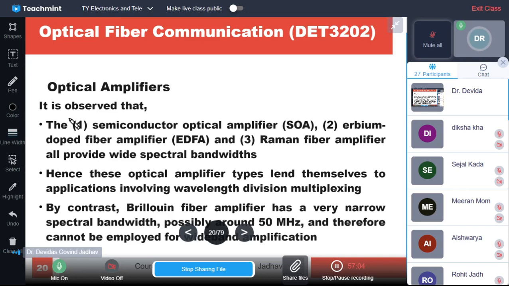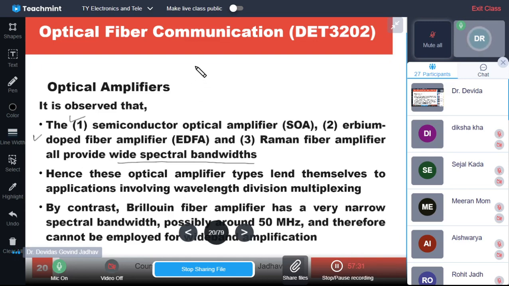From this we can say that semiconductor optical amplifier SOA, erbium doped fiber amplifier EDFA and Raman fiber amplifiers all provide wide spectral bandwidths. From the figure we can see all these are providing wide spectral bandwidth. Hence these optical amplifier types lend themselves to applications involving wavelength division multiplexing.